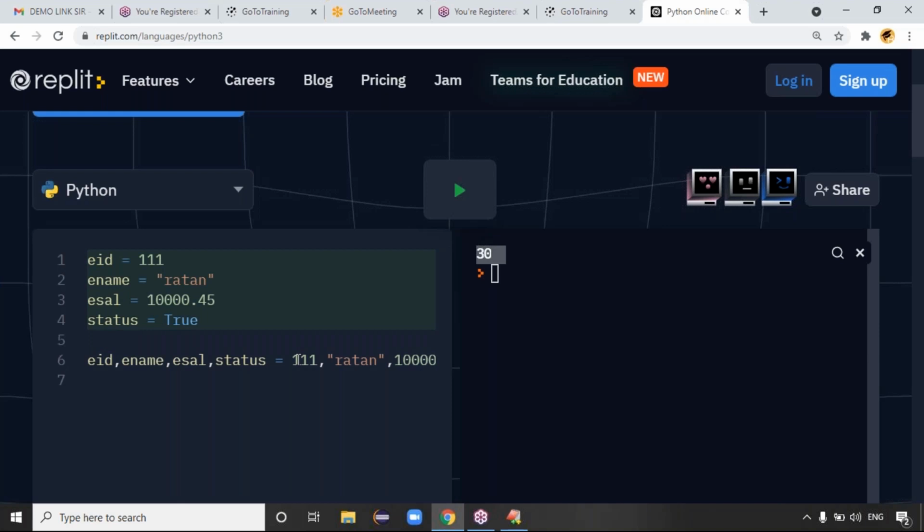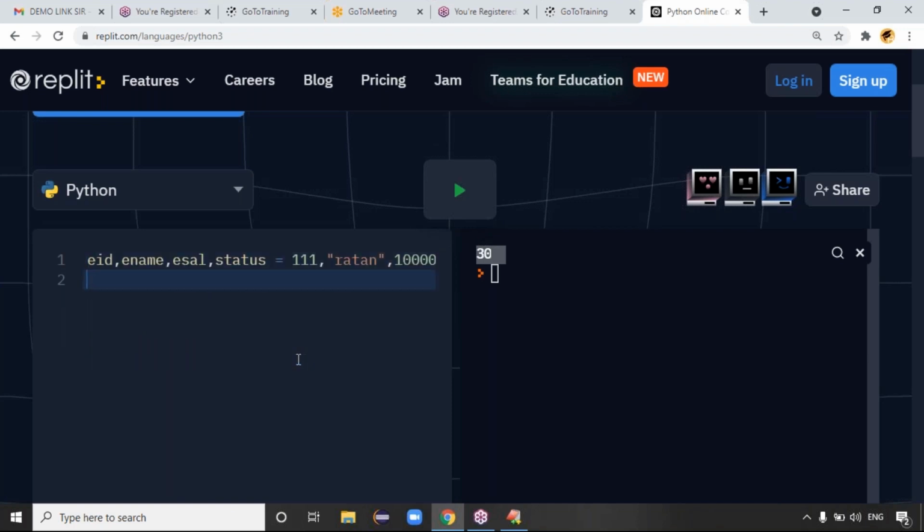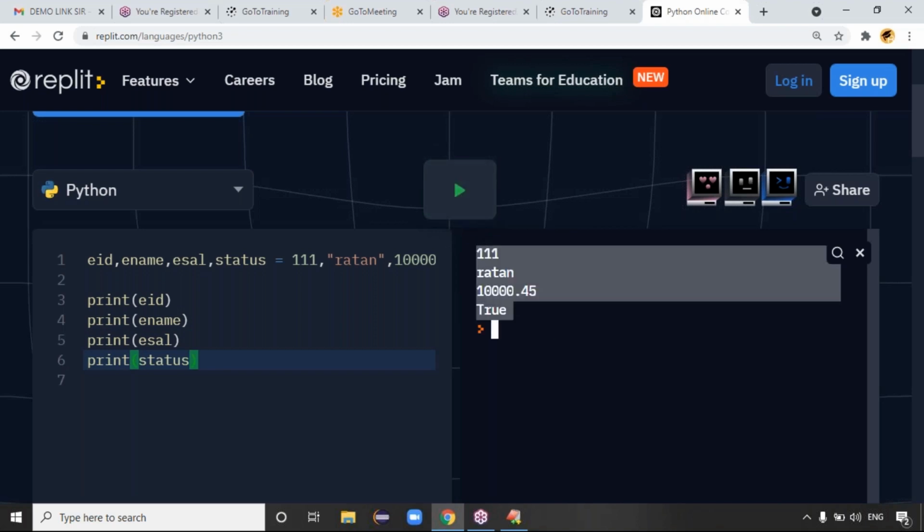Which one is recommended, four lines or one line? Making it one line is recommended. Now I want to print the data, guys. I want to print these four variables in a single line: employee ID, employee name, employee salary, and status. Otherwise, four lines will be printed. If you run this code, all four lines are printed.